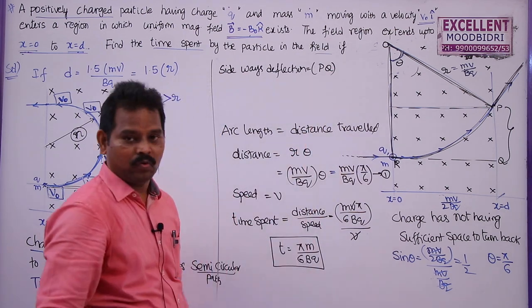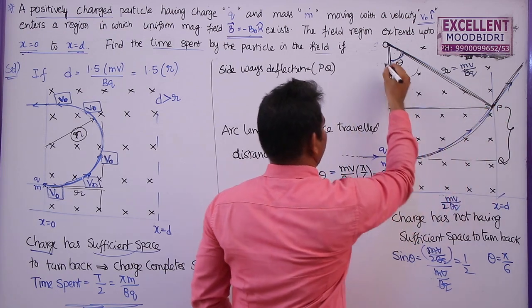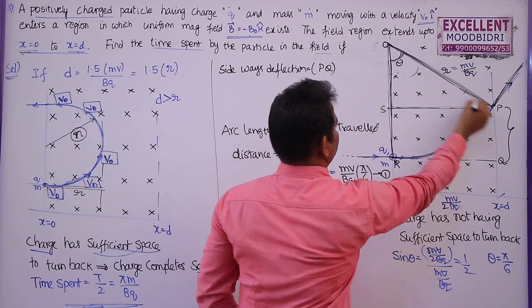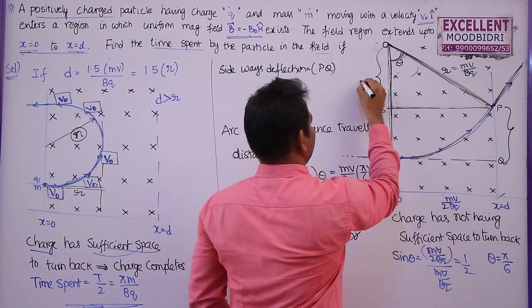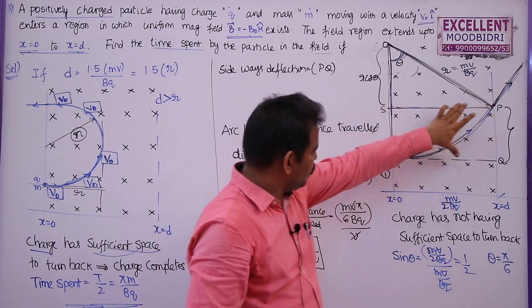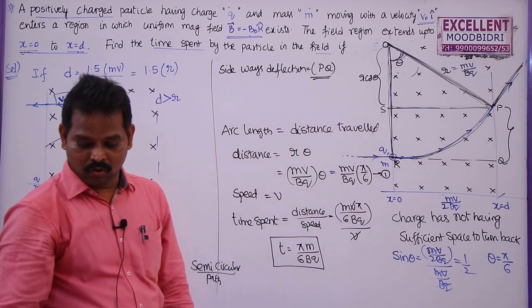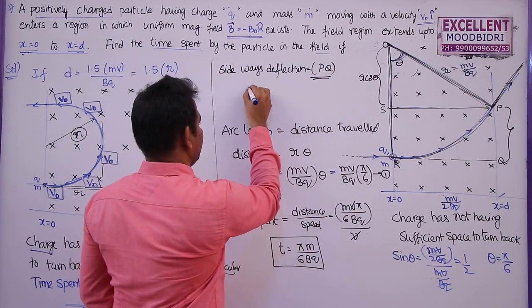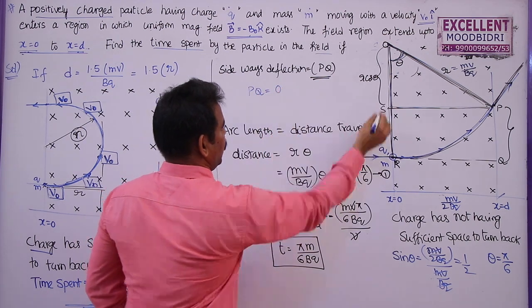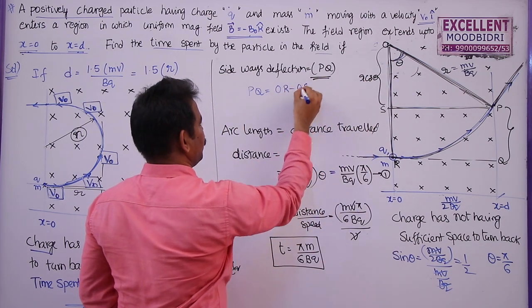So how to find this PQ? In this right angle triangle, OR is the radius r. Let me take this point as S. OS is r cos theta. PQ is nothing but RS, so PQ is equal to RS, which is OR minus OS.